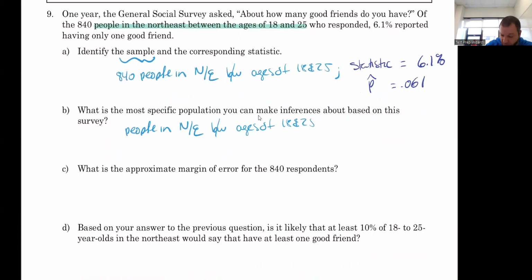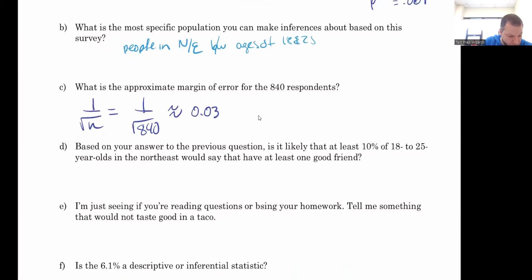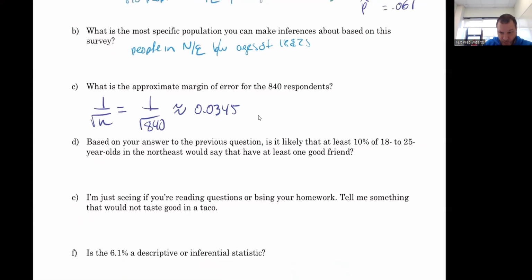That's the approximate margin of error. So it's just going to be 1 over the square root of n, which is going to be 1 over the square root of 840. And if I do 1 divided by the square root of 840, that's going to give us about 0.0345. So about a 3.45% margin of error.